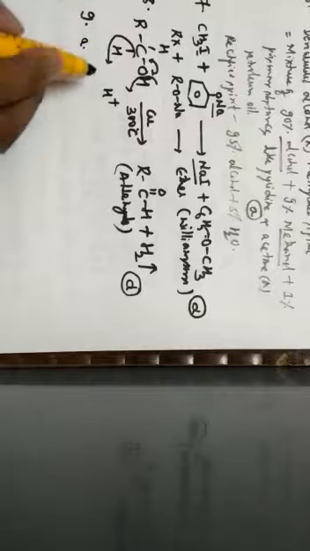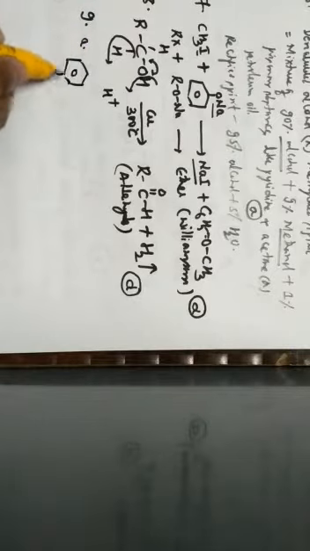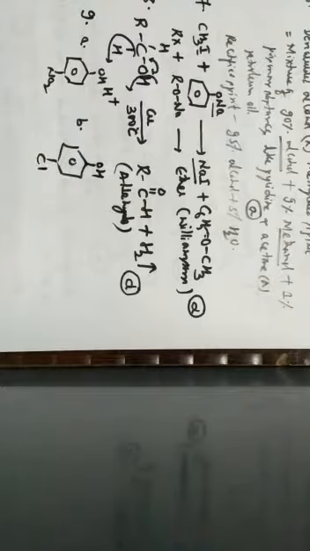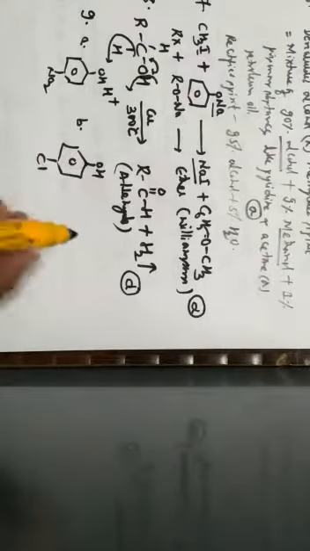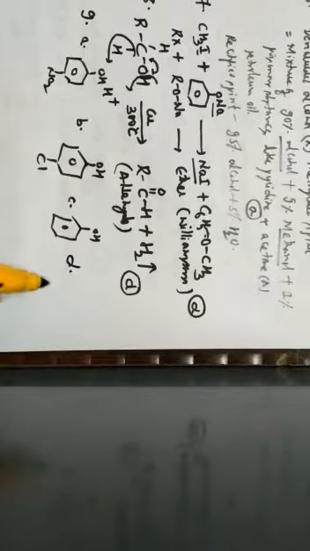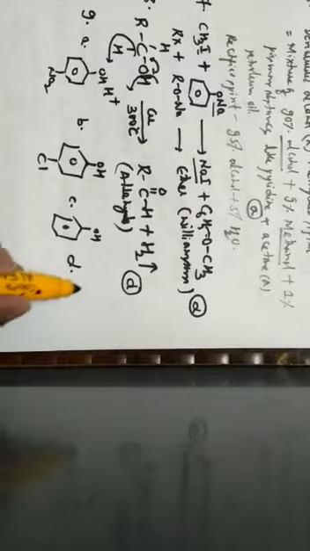Next one, question number 9. Among the following, which is least acidic in its nature? Okay, now let us write all the structures that have been given. First structure is what? Para-nitrophenol. This is the structure of para-nitrophenol. The second option is para-chlorophenol. This is phenol, and this is nothing but para-chlorophenol. Next one is phenol. Option C is what? Phenol. This is option C. And option D is orthocresol.